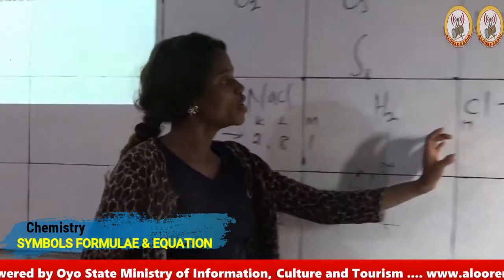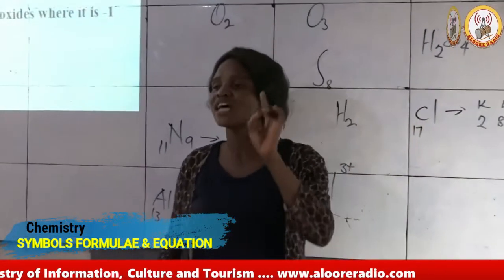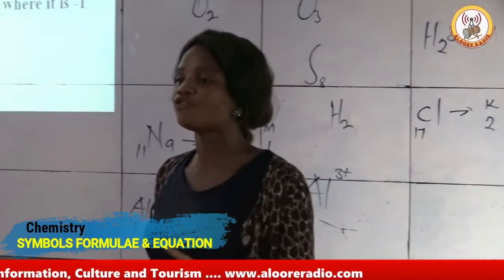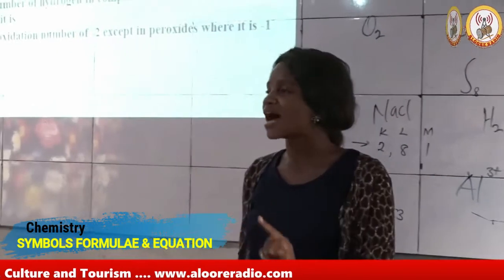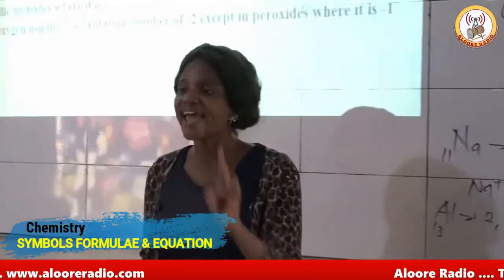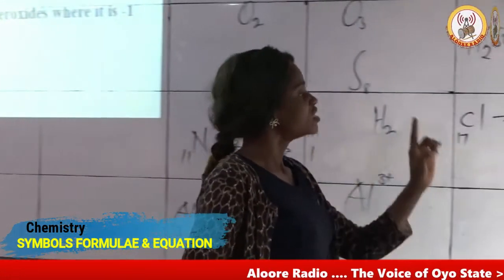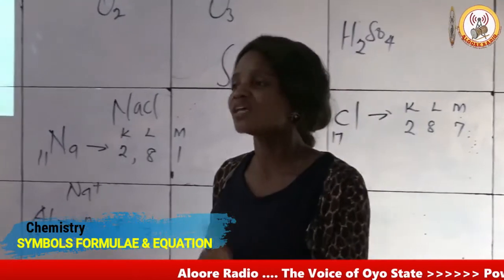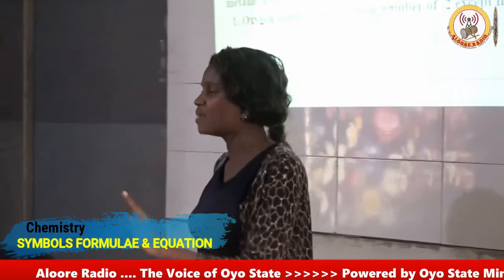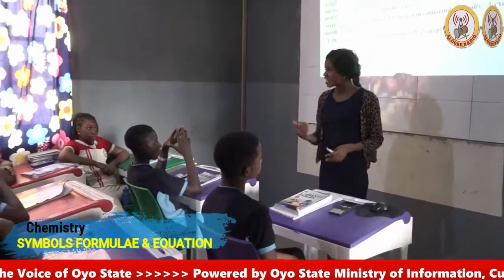Now, looking at chlorine, you observe that the valence shell is deficient of one electron. And according to the octet rule for stability, we've been made to understand that the maximum number of electrons that a shell will accommodate is 8. If you look at the chlorine atom, you observe that it has not attained the octet state. So chlorine will invariably be looking for an atom of an element that has excess electrons that it can gain from.